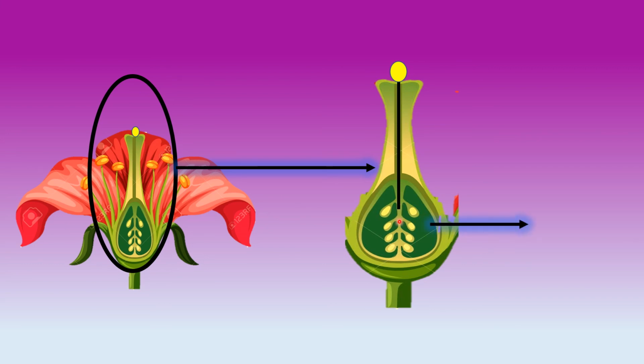Is it clear? And then what will happen? The seed will form.